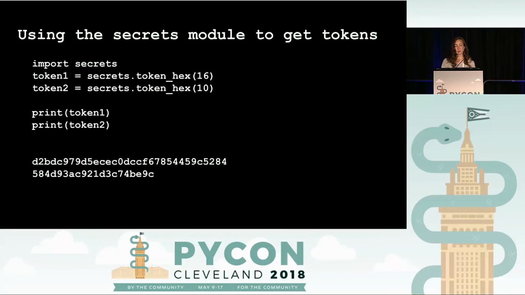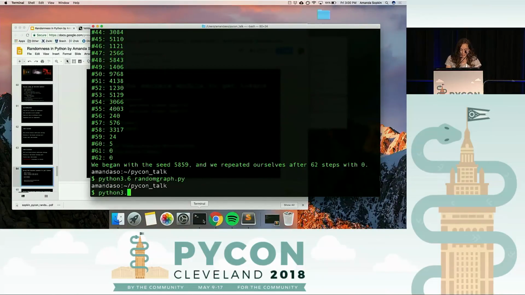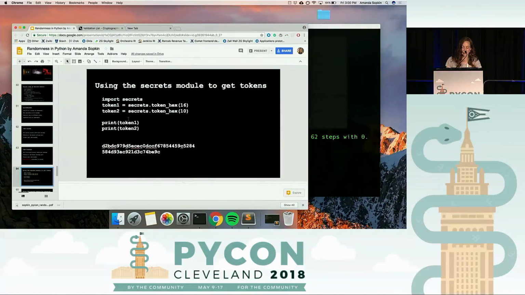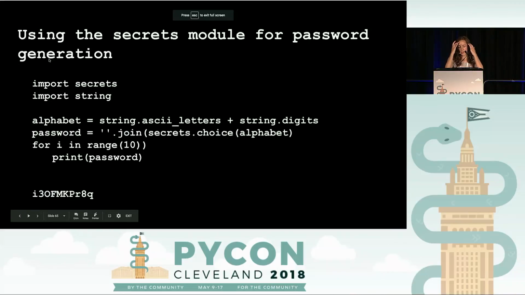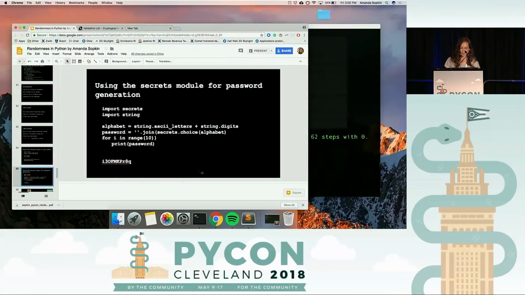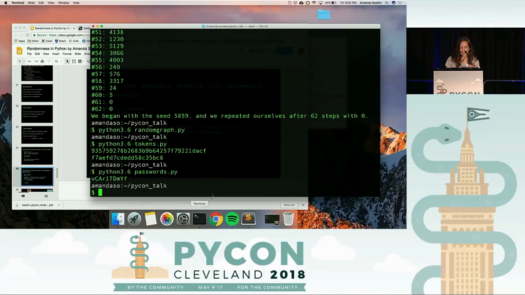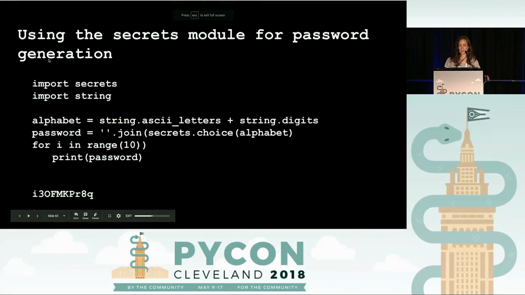Great. So I want to give you a couple of examples of the secrets module to show you how easy it is. So we're going to use it to generate some tokens. It printed a 16-byte token and a 10-byte token, and you could see that the code that I used to do that is pretty basic looking. And then we're going to look at how it would work for password generation. So again, pretty simple to create an alphanumeric password. Great. So that's how a couple of those batteries that are present in the secrets module work.